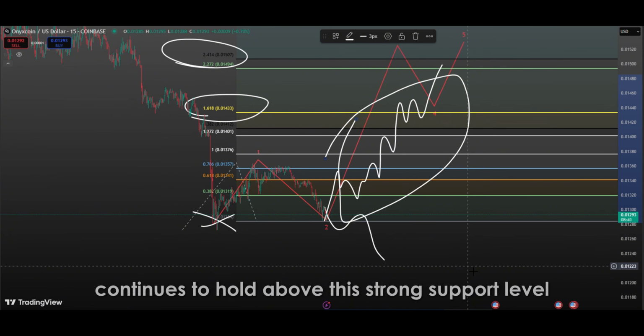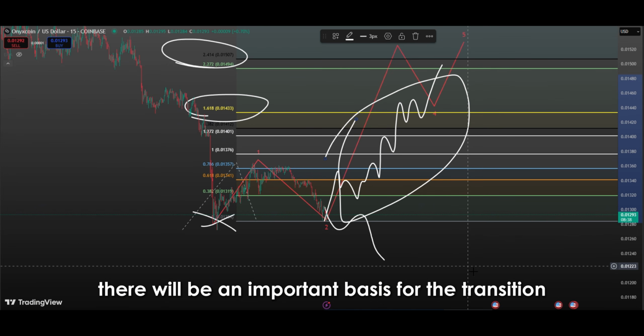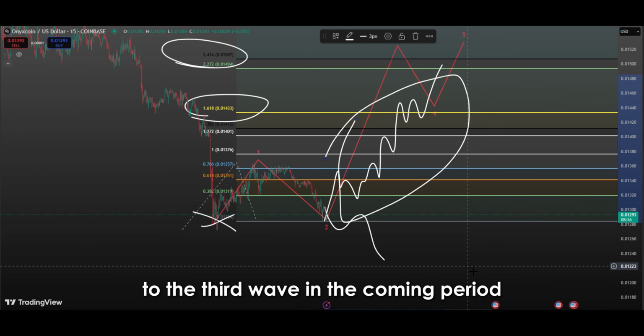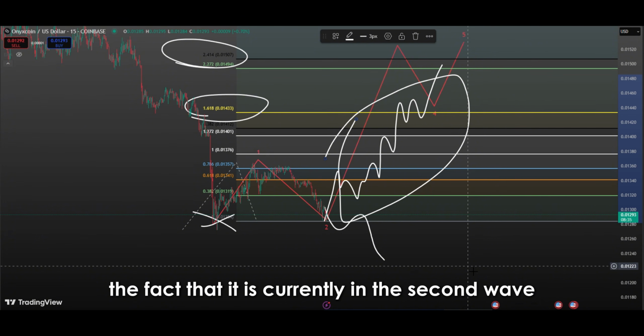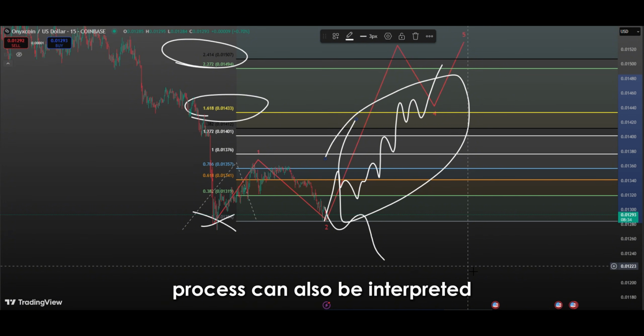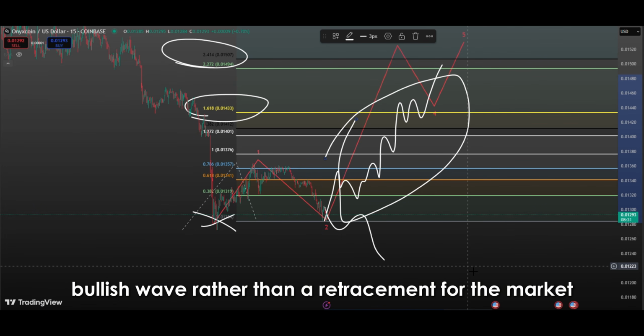If the price continues to hold above this strong support level, there will be an important basis for the transition to the third wave in the coming period. The fact that it is currently in the second wave process can also be interpreted as a period of preparation for a new bullish wave rather than a retracement for the market.